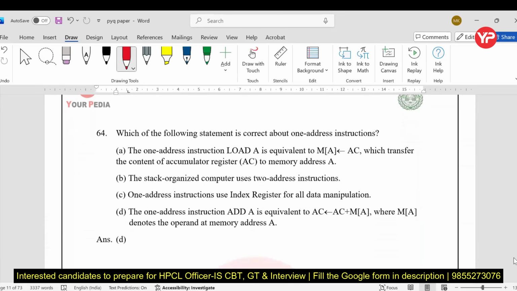Which of the following statement is correct? The one about one address instruction. Just read out the D option. The one address instruction A is equivalent to accumulator plus one address is in the memory, where M[A] denotes the operand at memory address A. Fine. So D is the right answer because in the case of one address instruction, one operand is explicitly mentioned in the instruction, while the other operand is implicitly stored in the accumulator. That is the basic definition of one address instruction, my dear students. One is in the accumulator, one is in the memory. So D is the right answer.